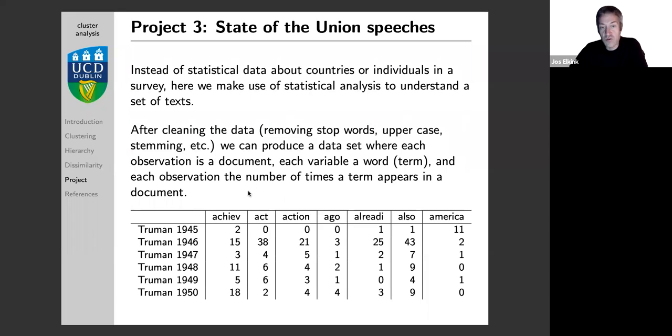I will also show you how to do all those steps, removing the stop words, removing the uppercase, stemming, etc. This is part of the lab. We will also use one additional data set that has some general information about these speeches. For example, the name of the president, the political party this president was a member of, the year in which the speech took place. You can guess it from the label, but it's helpful to have it as a variable.